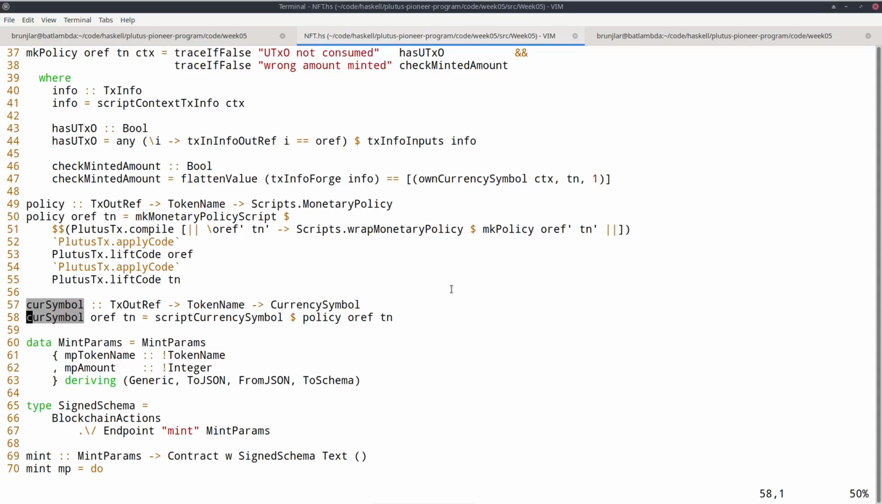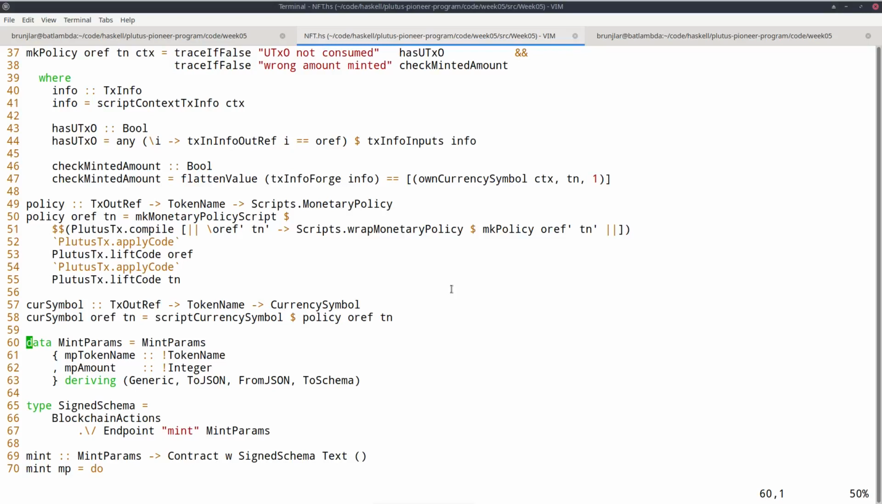That completes the on-chain part, and now I need a wallet contract that actually creates a forging transaction that will then pass validation of this minting policy. And let's first think of what the parameters to that endpoint should be to this contract. And in order to get our currency symbol, we need these two parameters, the txoutref, the UTXO we are going to use, and the token name.